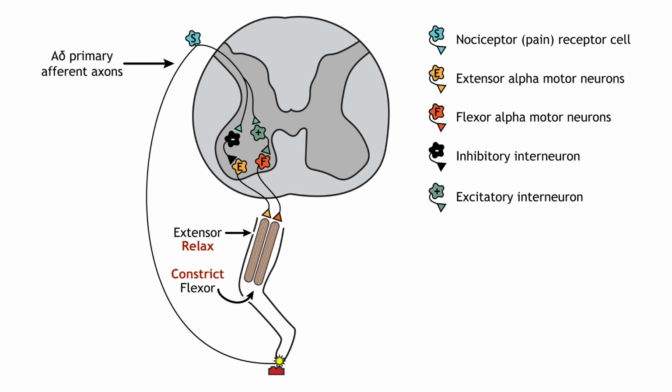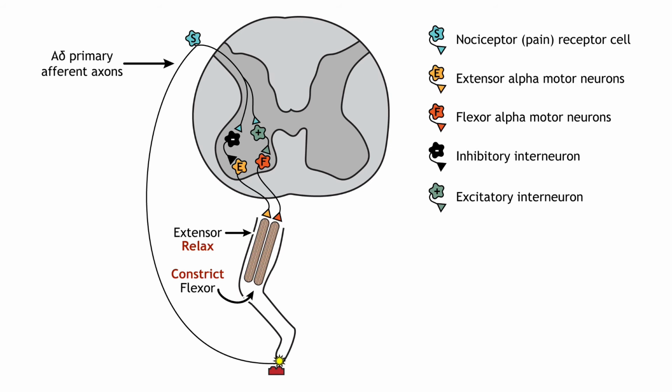A similar process can be seen in the withdrawal reflex. In this case, instead of an extension, the muscles lead to muscle flexion in response to a stimulus. If, for example, you step on something painful, the reflex will be to lift the injured foot. The sensory information that initiates this reflex is activation of pain receptors, or nociceptors.